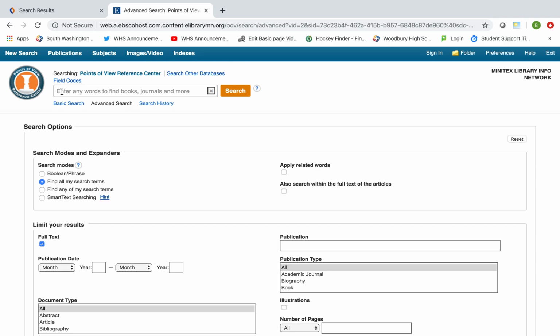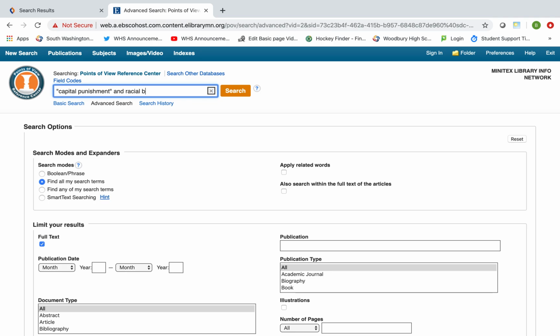And again, you're searching millions of articles. So I'm going to start with capital punishment. And again, I put quotations around that. I could search just capital punishment, but the results may be too broad. So I'm going to put in an additional term. I'm going to use the word "and" and put in a reason for or against capital punishment. Let's look at racial bias.